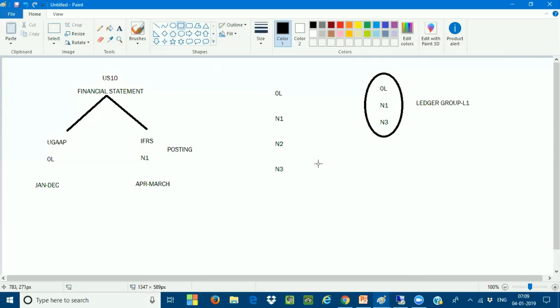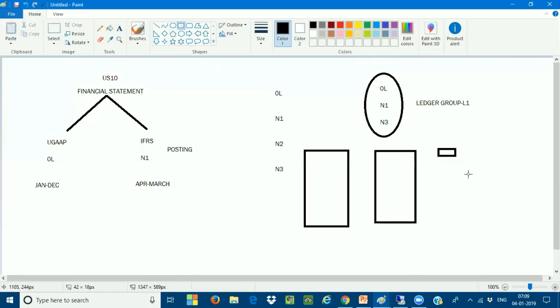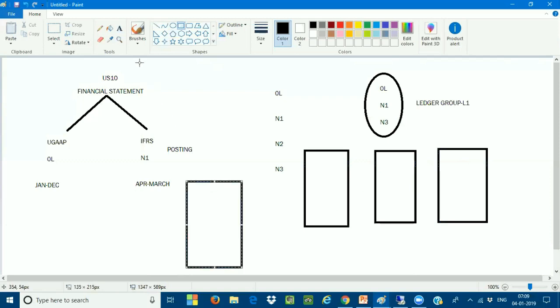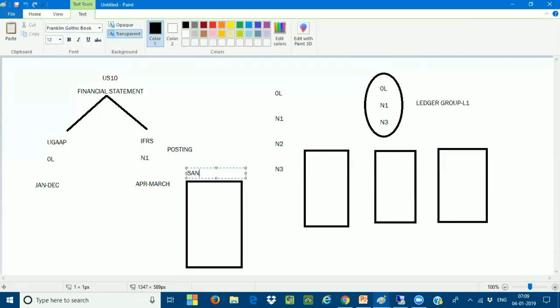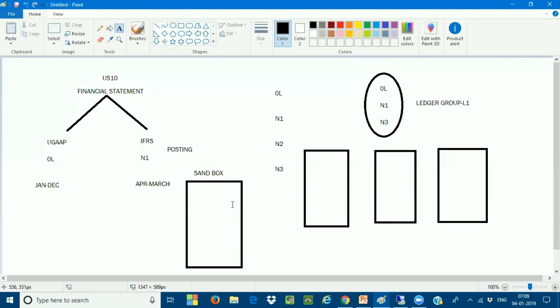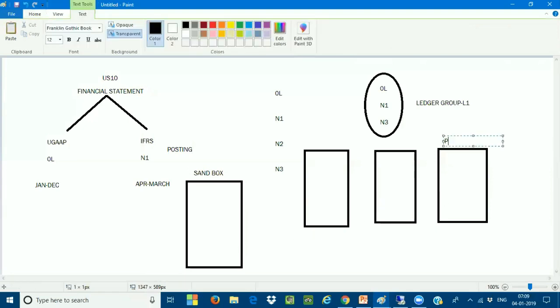So I will not use my general landscape, my development, quality and production. I have another system with me, which is called the sandbox system. This is another server which I'm going to take. Whatever the business process requirement, first of all, I will design this process in the sandbox. Very, very important, madam: I will play like anything in the sandbox. Why? Because it is not impacting my production system.